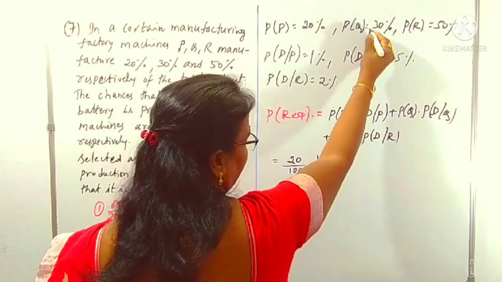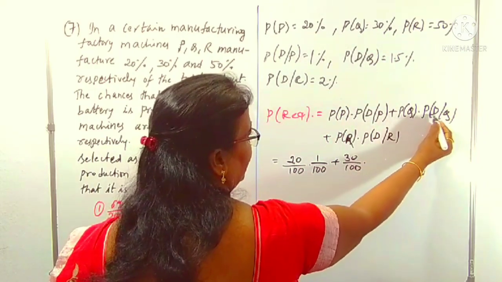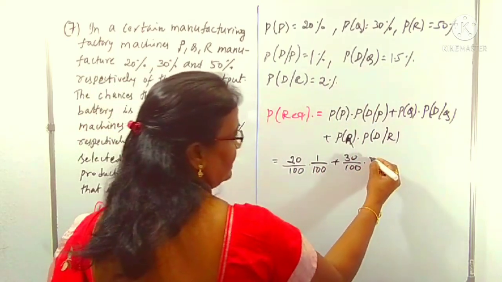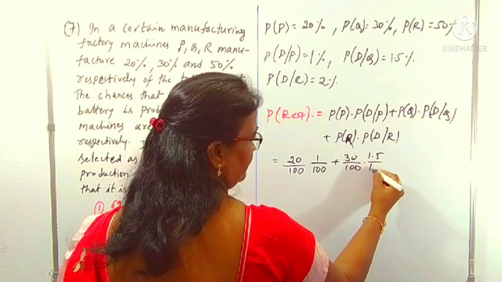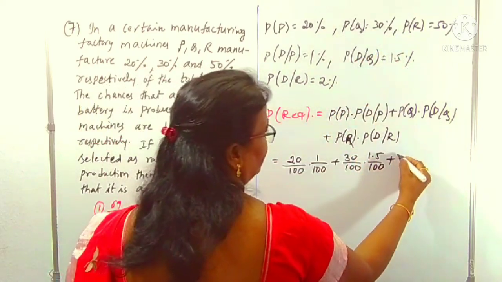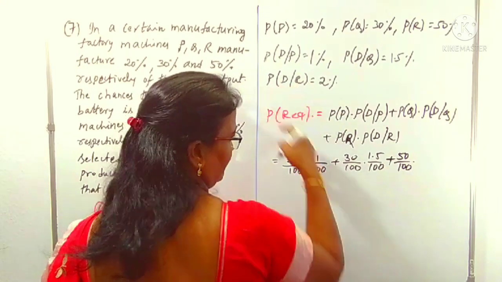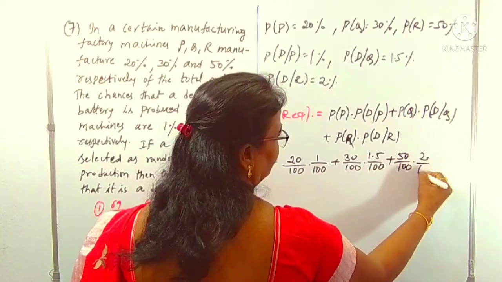Plus P of Q is 30%: 30 by 100 into P of D by Q, which is 1.5%, means 1.5 by 100. Next, plus for R. R is 50%: 50 by 100 into P of D by R, that is 2 by 100.